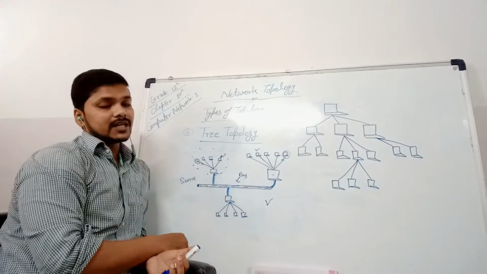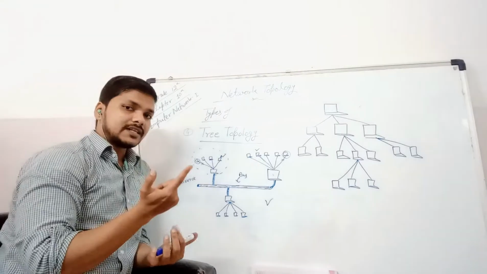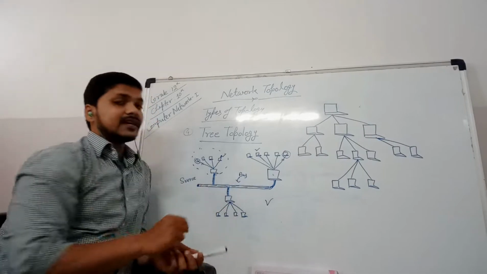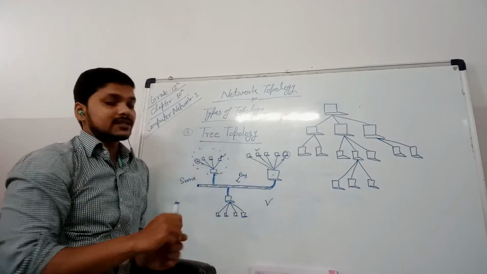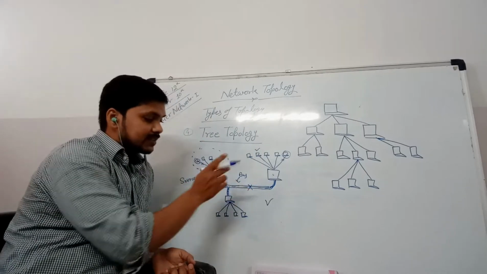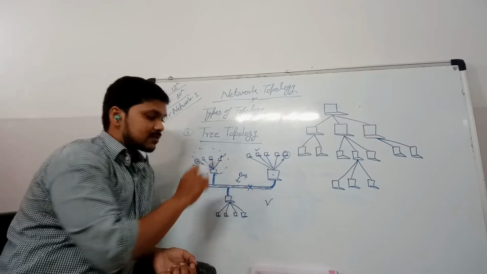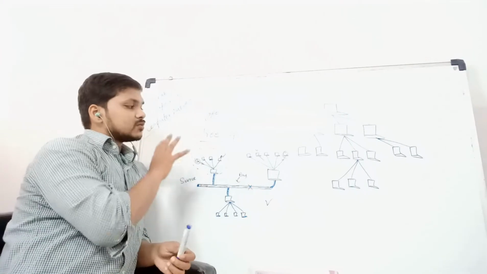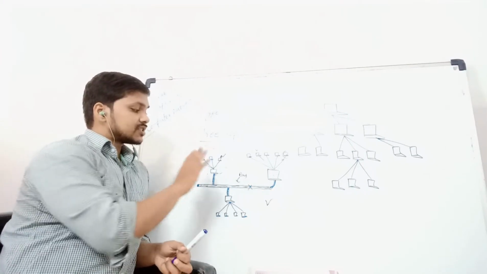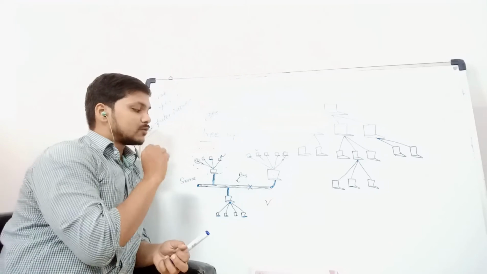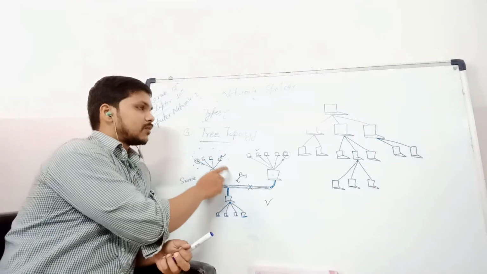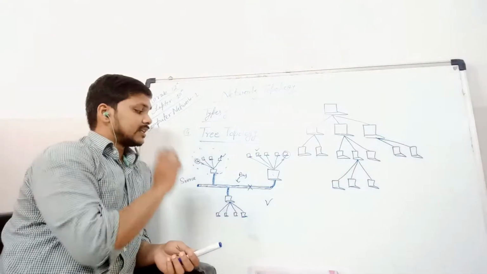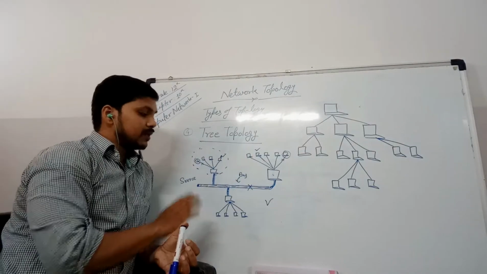And what are the disadvantages of this topology? The first disadvantage is that if this main bus crashes, the whole network will crash. If this cable, that is a coaxial cable or bus, crashes, then the whole network will be crashed or disturbed. Second, it is more difficult to configure such a topology. We will have too much complexity while creating it. And one more thing, a number of cables are required here, which could be very costly.